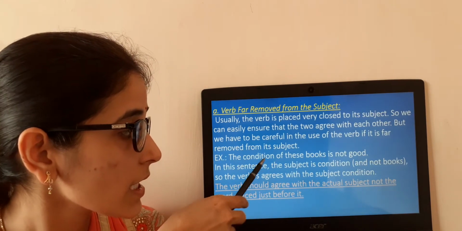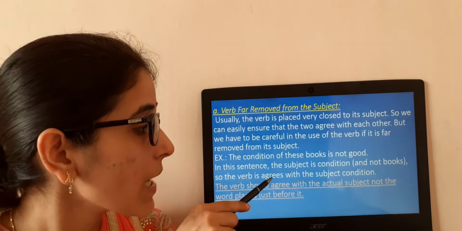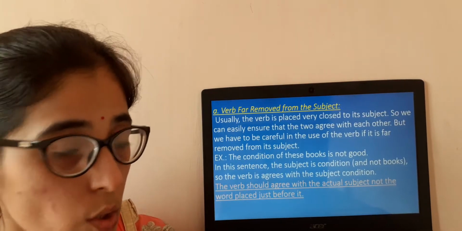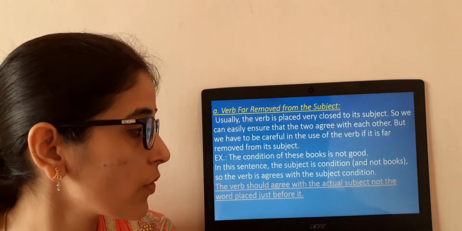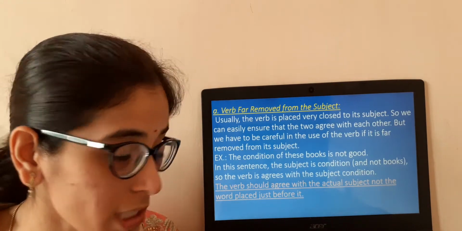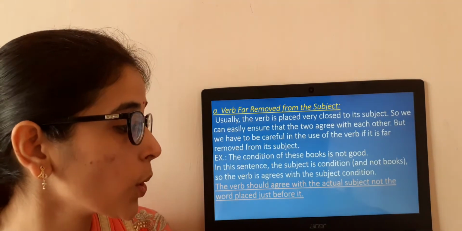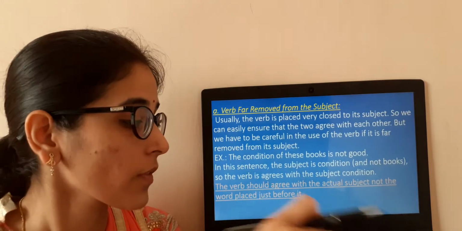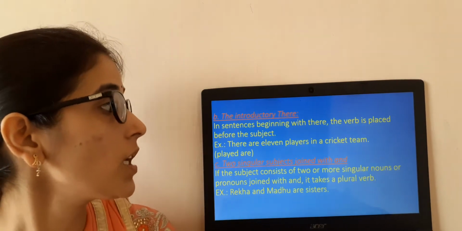Clear? So the verb agrees with the subject condition. I hope it is clear to you. Remember one more thing: the verb should agree with the actual subject, not the word placed just before it. Clear? Let us move to the next one.